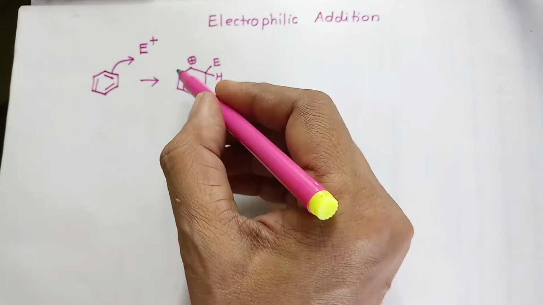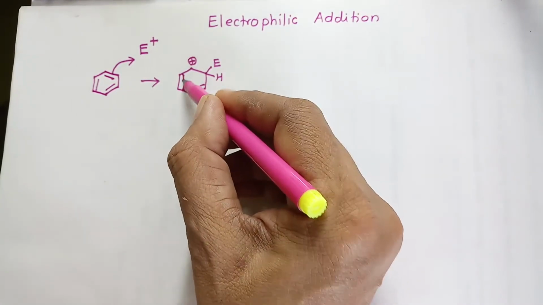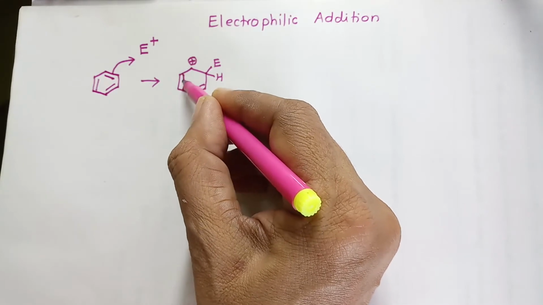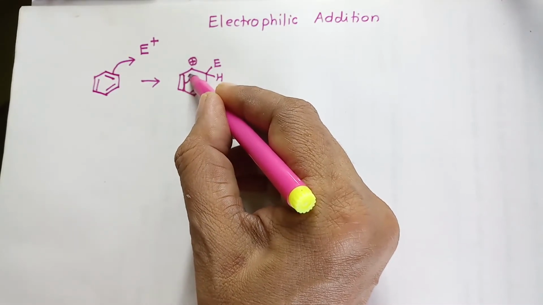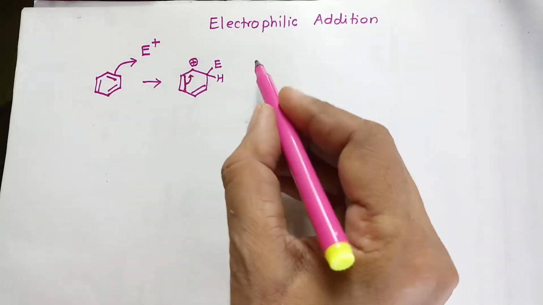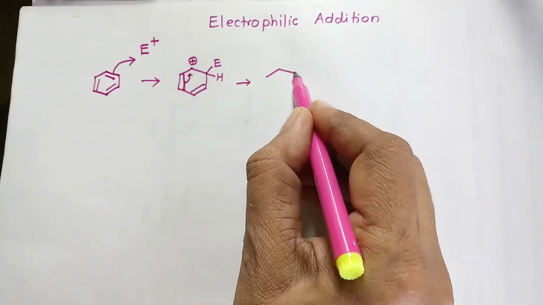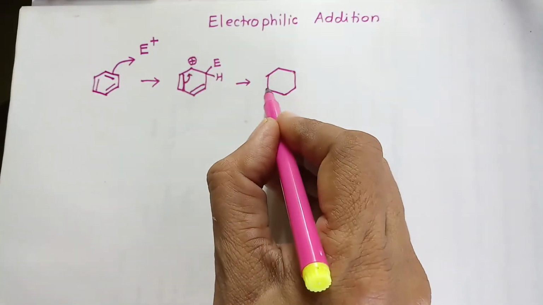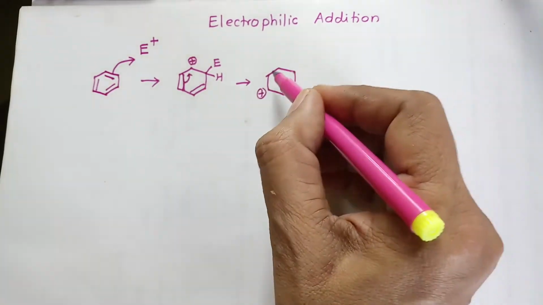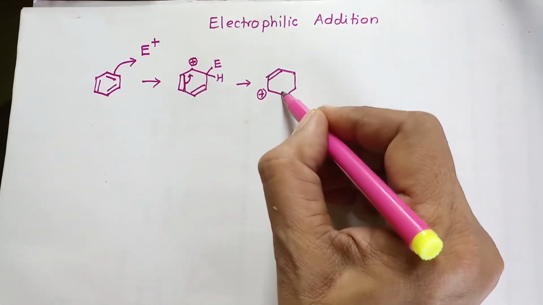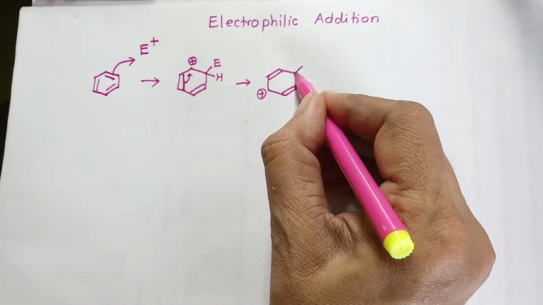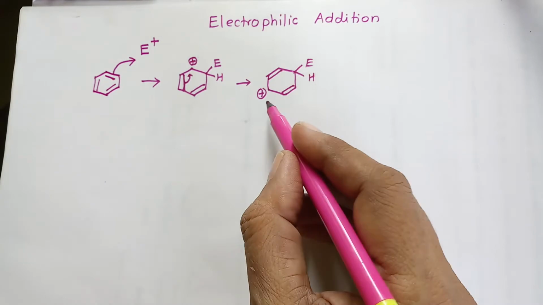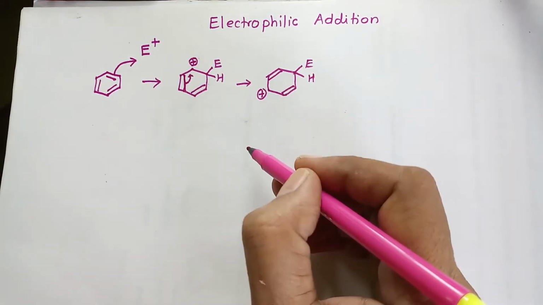How does this happen? Suppose this is the pi electron pair which is utilized here in between these two carbons. This will be shifted so that the positive charge will now be delocalized. So this new carbon will become positive in nature. There will be a double bond here, the original double bond over here, and the species will now have the positive charge on this carbon atom.